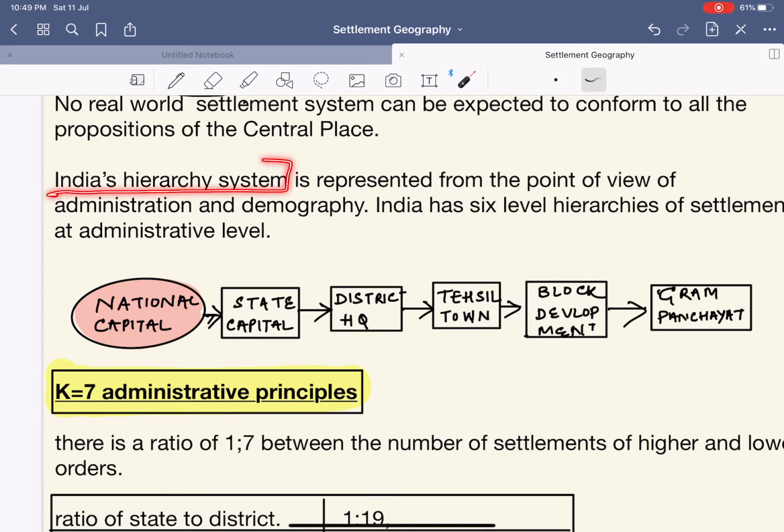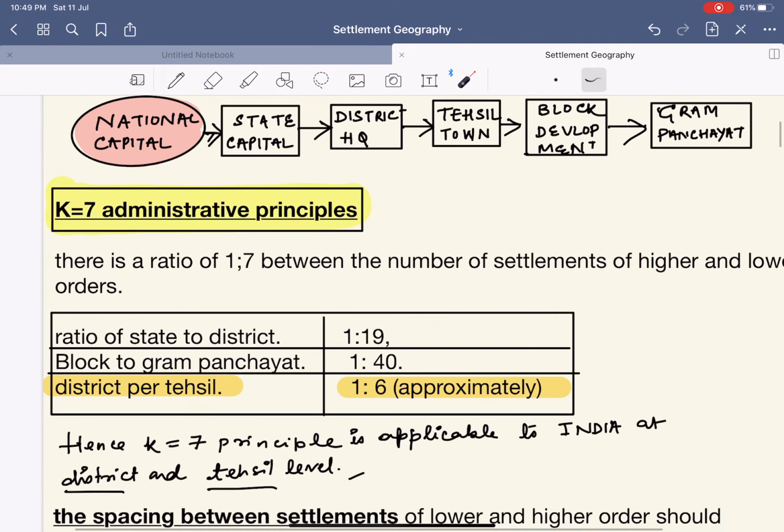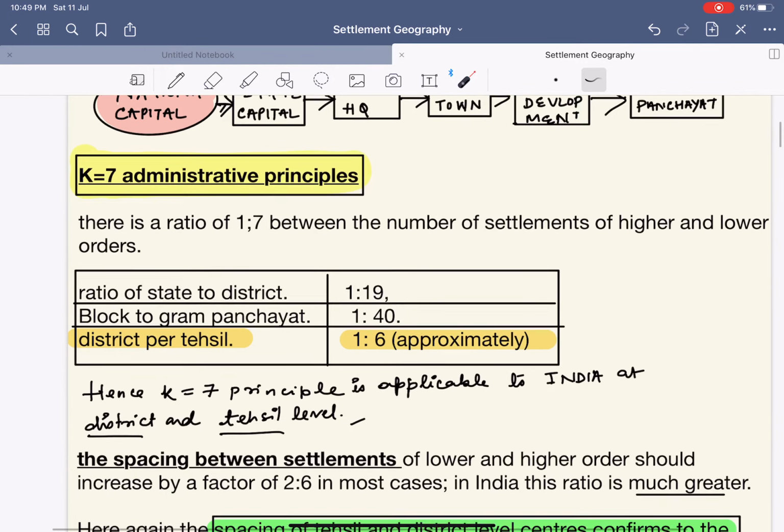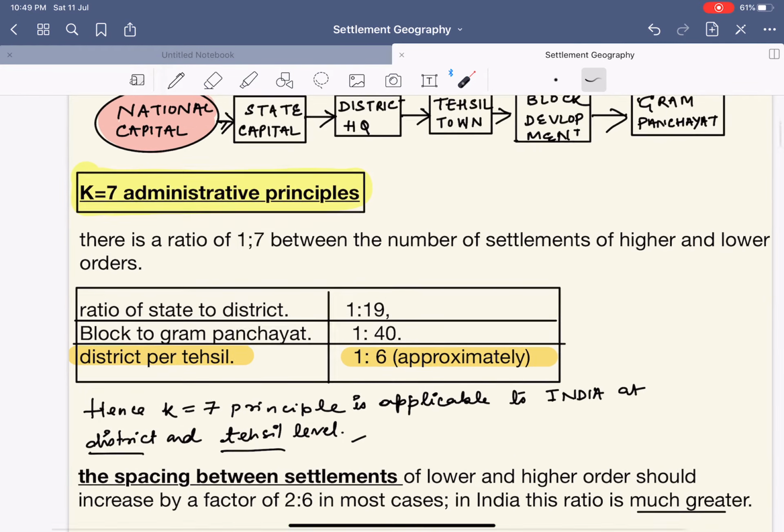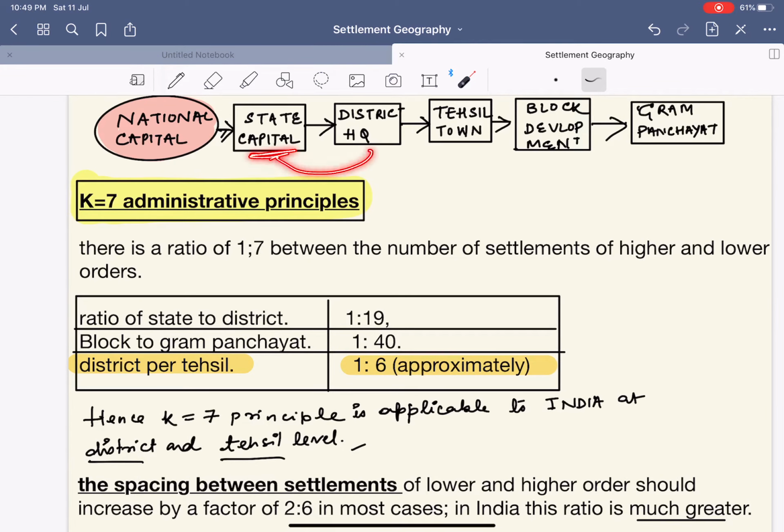India's hierarchy system is represented from the point of view of administration and demography. India has 6 levels of hierarchy of settlement at the administrative level: national capital, state capital, district headquarters, tehsil, block development and Gram Panchayat. Let us analyze first the K equals 7, that is the administrative principle. There is a ratio of 1:7 between the number of settlements of the higher and the lower order. When we compare the ratio of state capital to district headquarters, this is 1:19. So this is not possible.